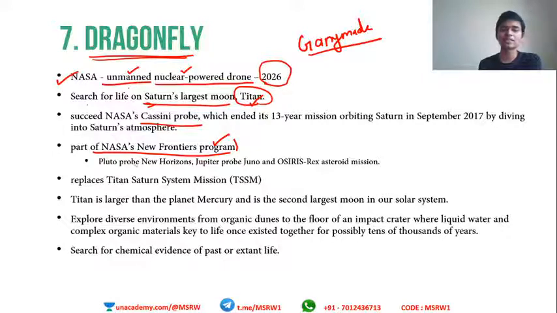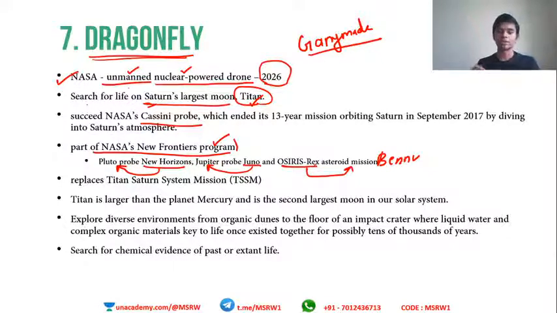So there have been some previous flights in this mission, including New Horizons. New Horizons was sent to study Pluto, the outermost planet. It was a planet back then, but now it is a dwarf planet, Pluto. Then Juno was sent to study Jupiter. Then Osiris-Rex was sent to study an asteroid named Bennu. Okay, the Bennu asteroid was studied using the Osiris-Rex project. So if you look at this, these are all very unconventional and new kinds of projects. These kinds of explorations are done by NASA's New Frontiers program.